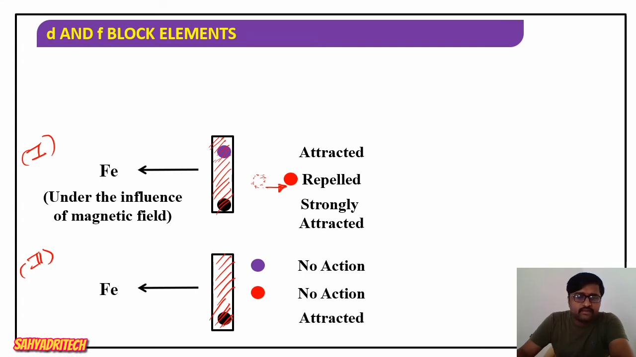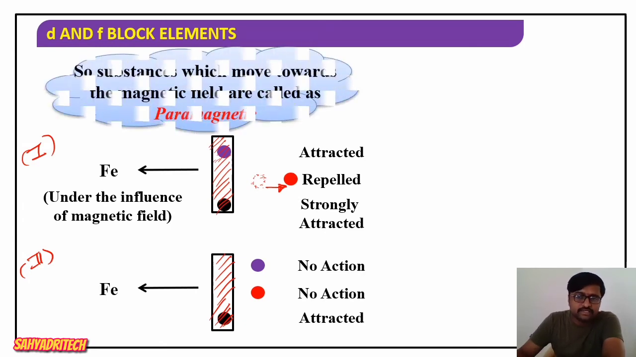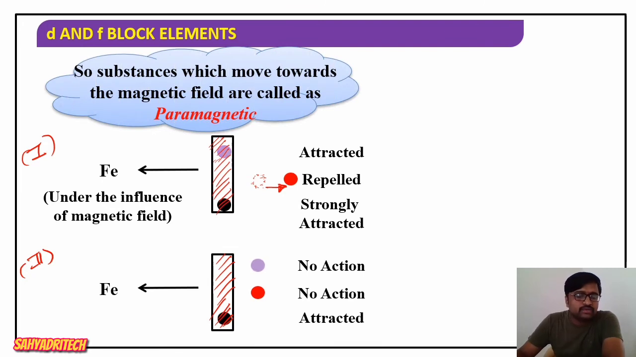In the presence of a magnetic field it is strongly attracted, but even in the absence of a magnetic field, that substance is being attracted towards the iron surface. So here what we are analyzing is the first substances, the substances which move towards the magnetic field. The substances which are attracted by a magnetic field, or I can say the substances which move towards the magnetic field, are called paramagnetic substances.